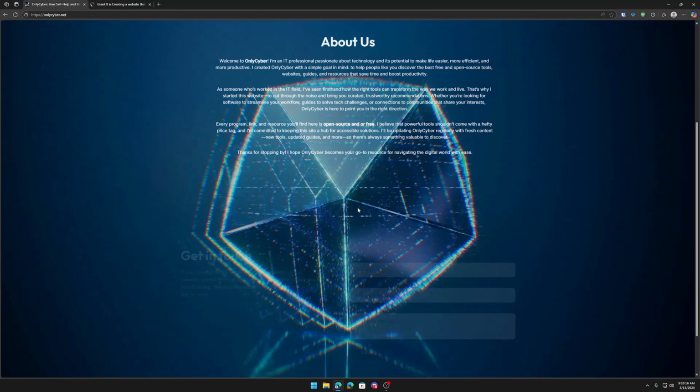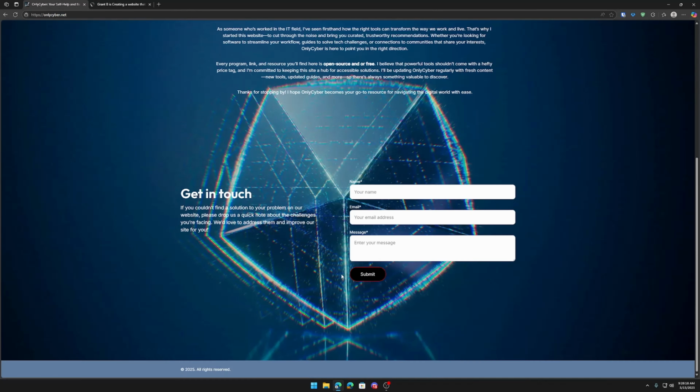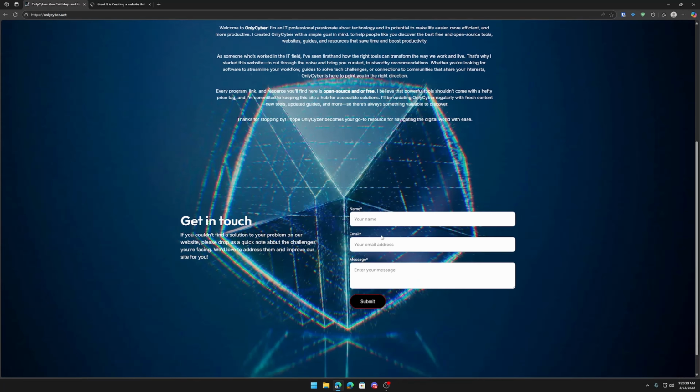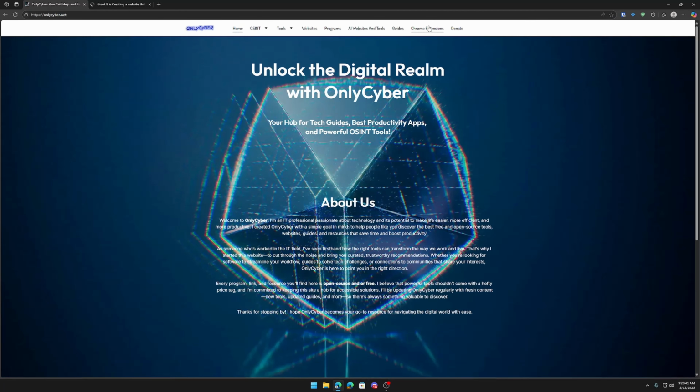If you scroll down to the very bottom of the homepage, you'll see Get in Touch. You can put your name, email address, so I can contact you back, and your message in here. If there's something you can't find on my website and you want something, or you're having a specific problem and you'd like to know if there's an open source alternative to it, send me a message. I'd be more than happy to check it out and see if I can add something to my website that would help you.